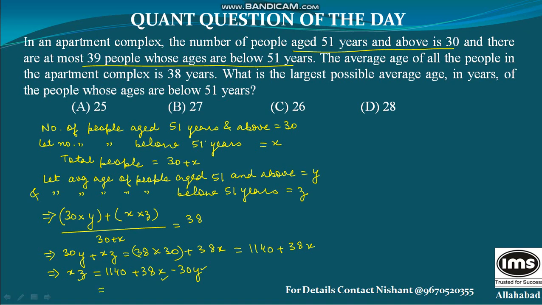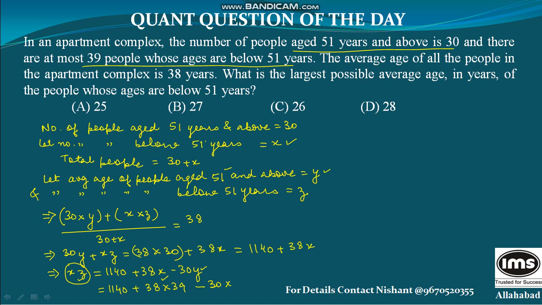So the maximum value of this product xz will be 1140 plus 38 multiplied by 39. The maximum value that x can take is 39 because it says there are at most 39 people. The minimum value for this y will be 51.